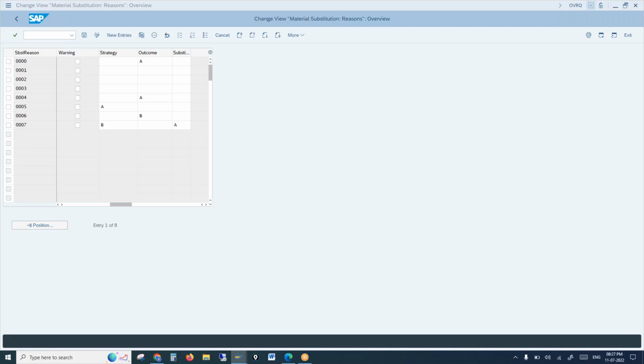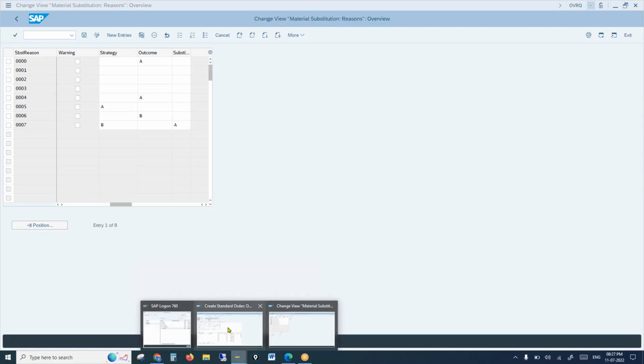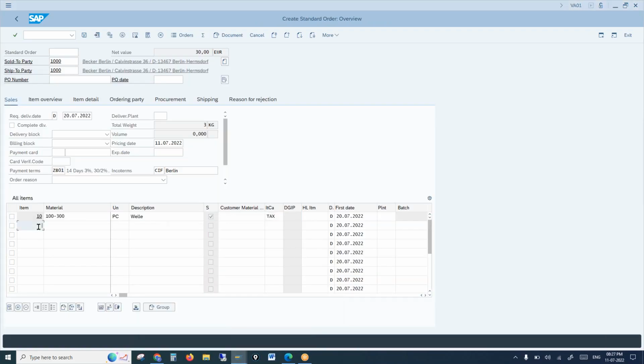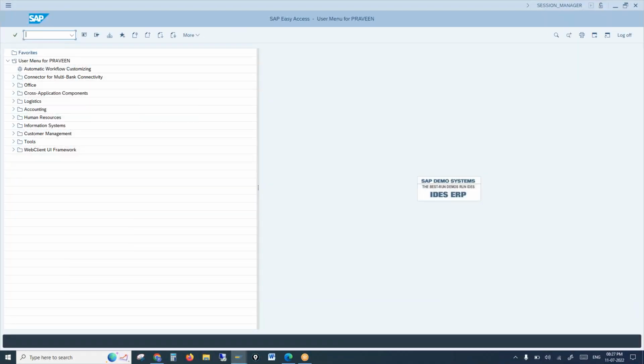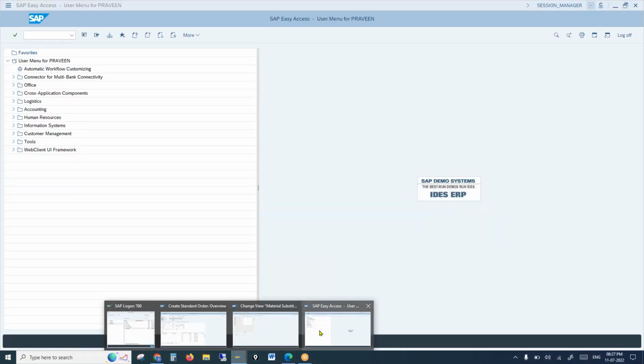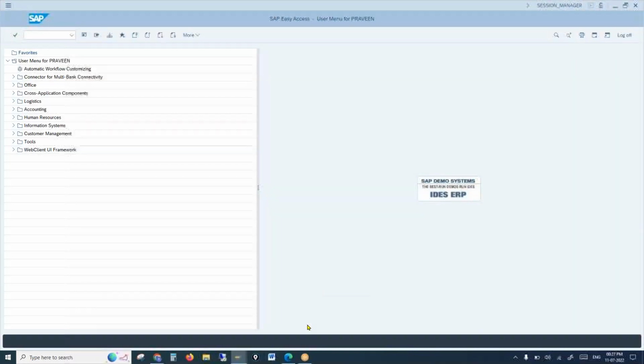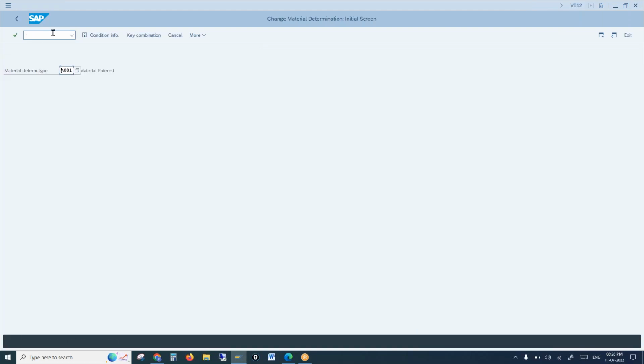Let me check the item category determination. The configuration is correct. The only thing is the system has to show the substituted item as a separate line item here. It has to create a sub item and 100 has to be displayed. Let me go and create an order once again. Or let us change the record then. One moment, I go to VB12. Let's change the record.